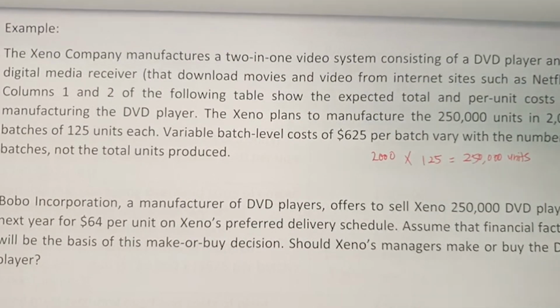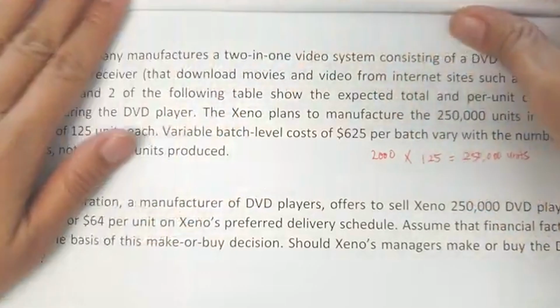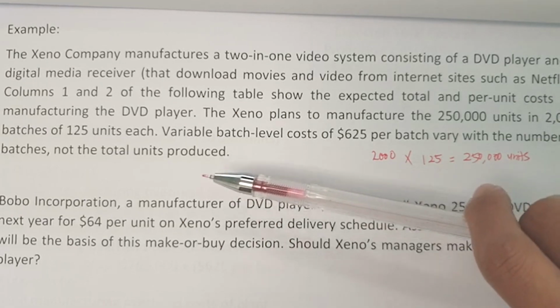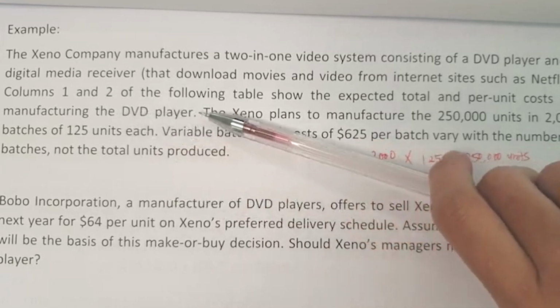Alright, so here is the example, and we're going to read all of these things together. The Zeno company manufactures a 2-in-1 video system consisting of a DVD player and a digital media receiver that download movies and videos from internet sites such as Netflix. So they give you information in column 1 and column 2.